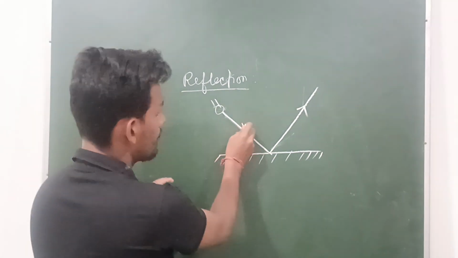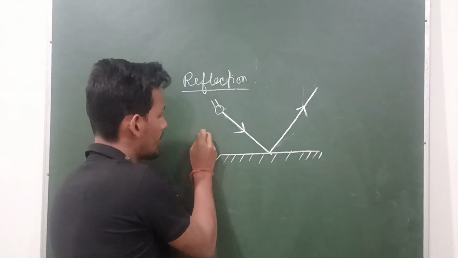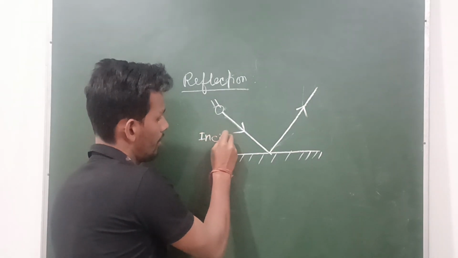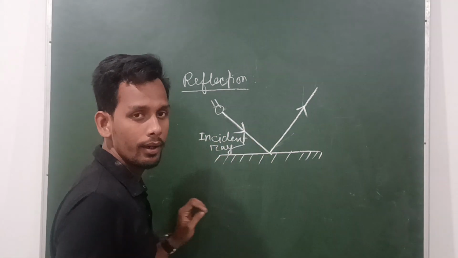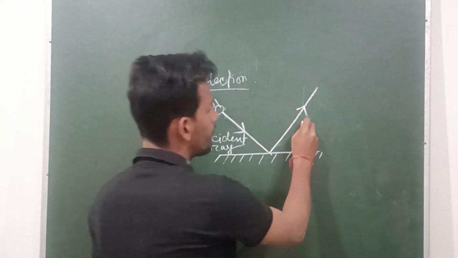Now, this ray is known as what? This ray is known as the incident ray. Okay. This ray is known as the reflected ray.